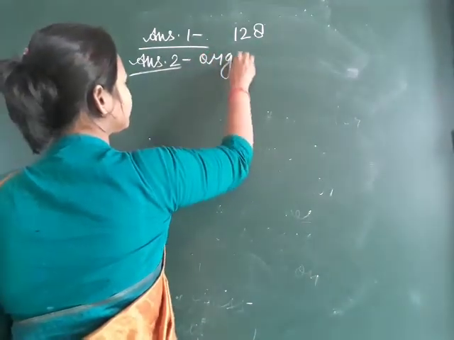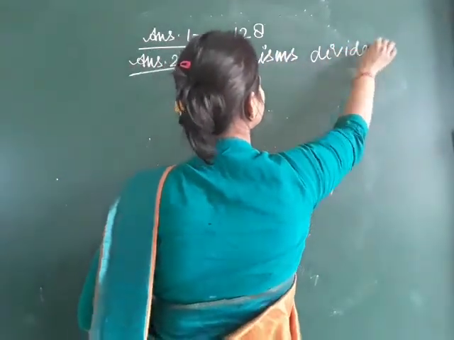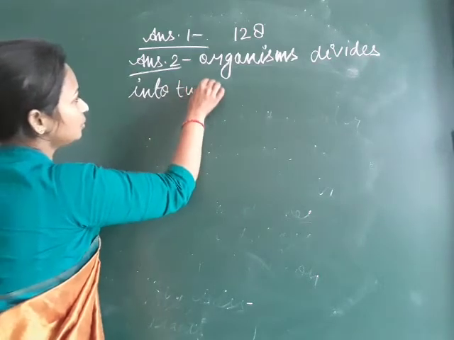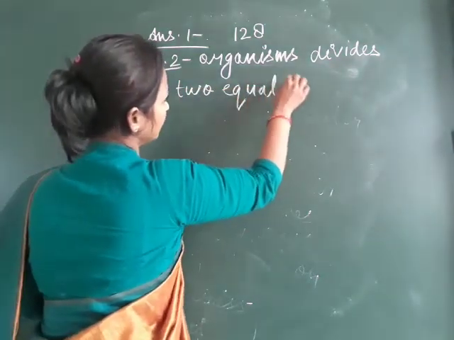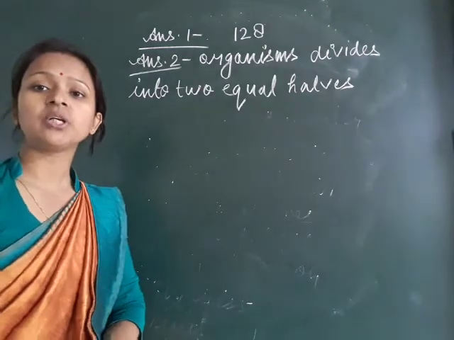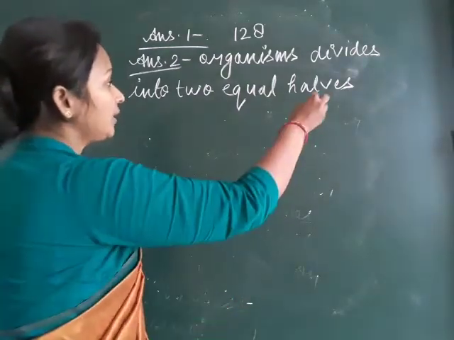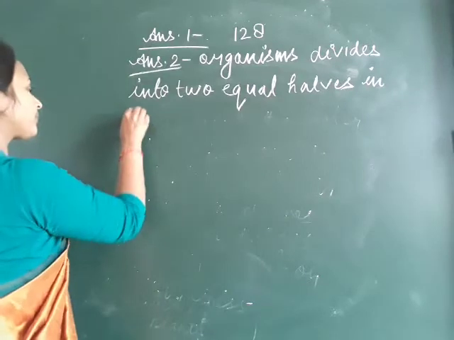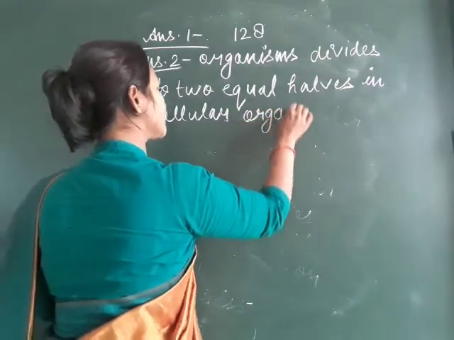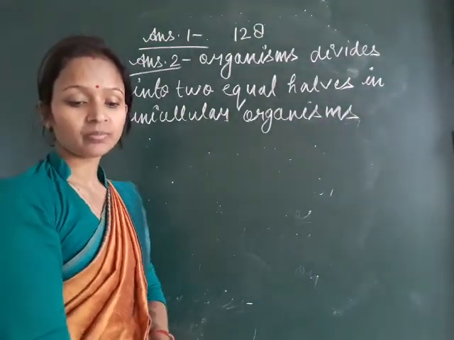The organism divides into two equal halves, in unicellular organisms like bacteria.